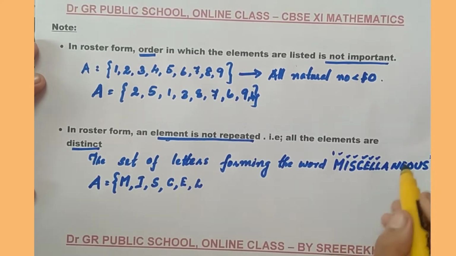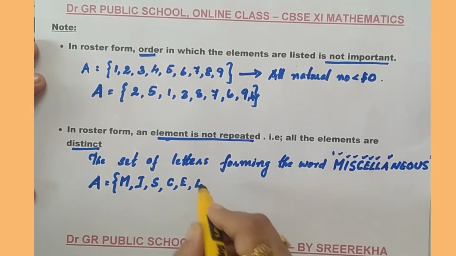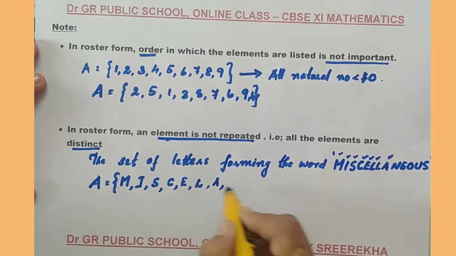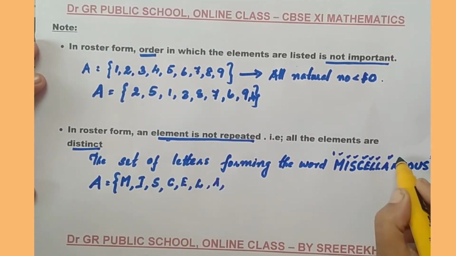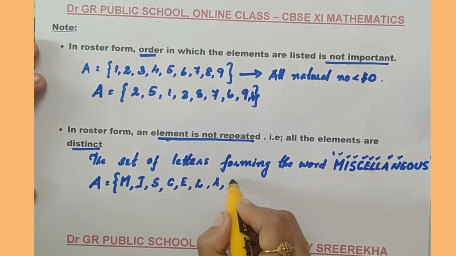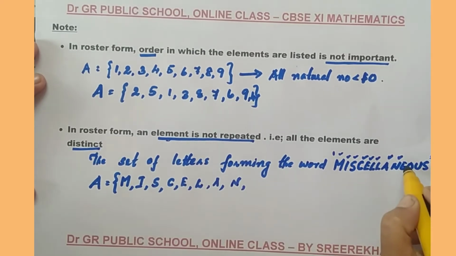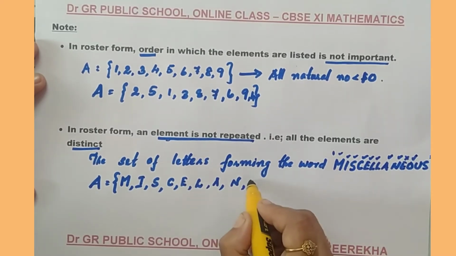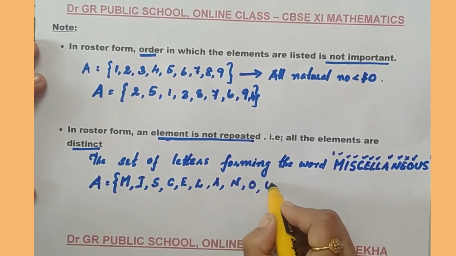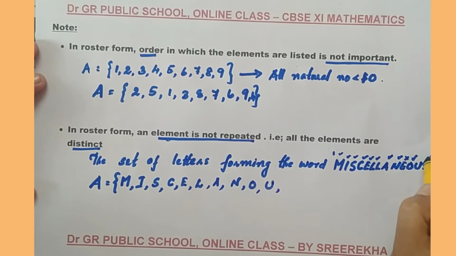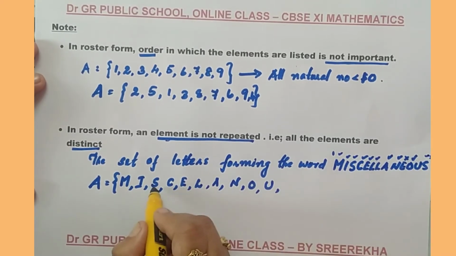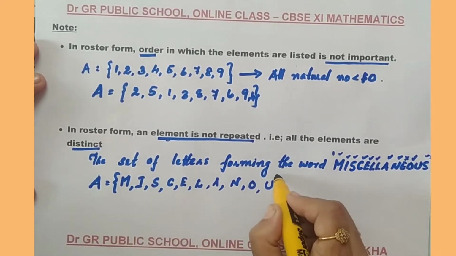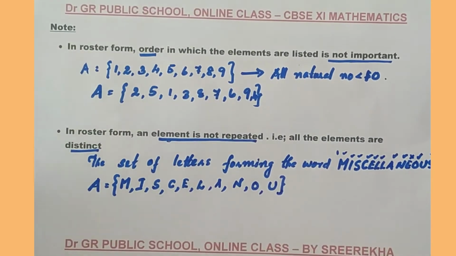So no need to write the next L. Then comes the element A. Then comes the element N. Then again an E. No need to write this. Why? Because the element should not repeat. Then O. Then comes U. Then again comes an H. No need to write it because it's already in this set. So this is the list of letters forming the word miscellaneous.